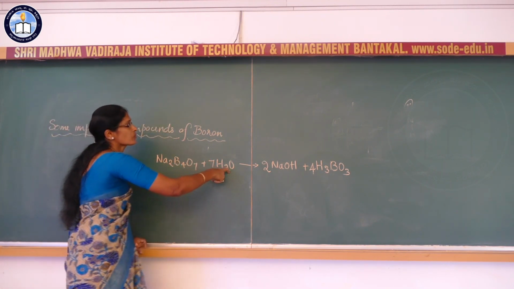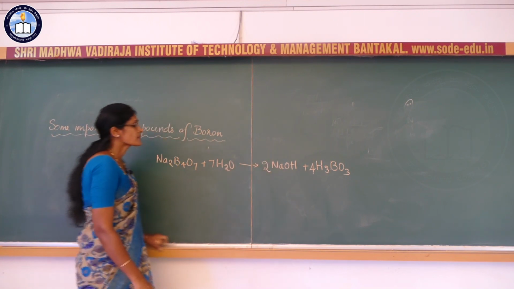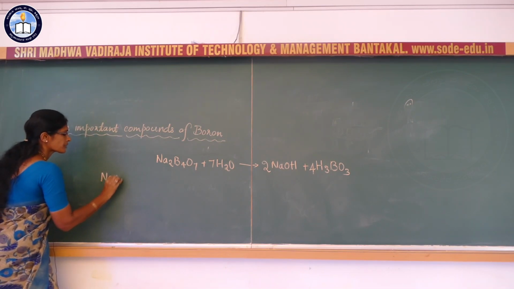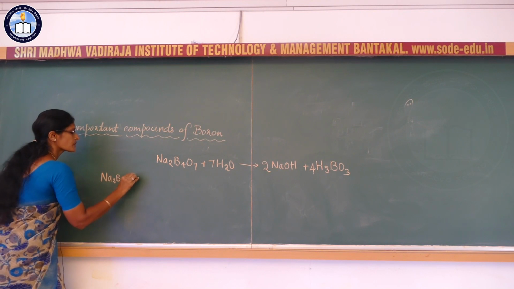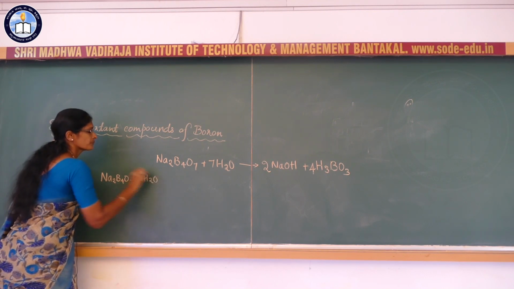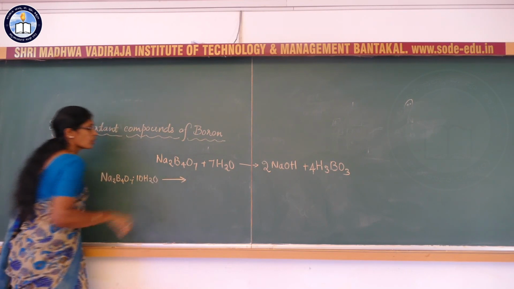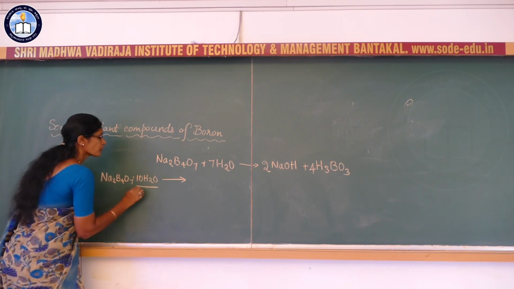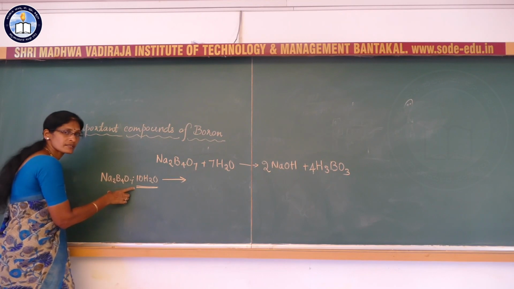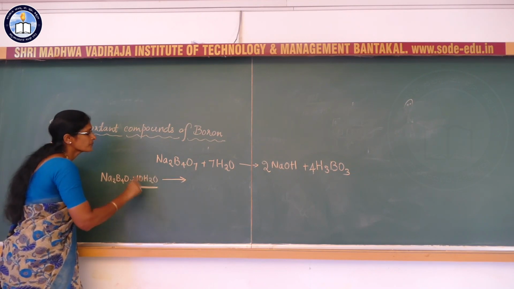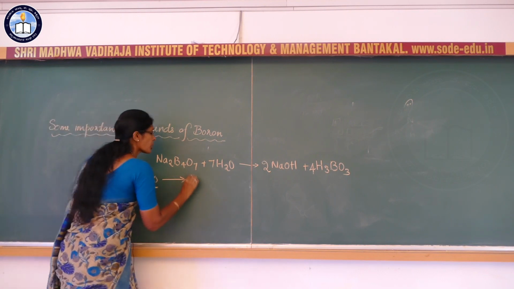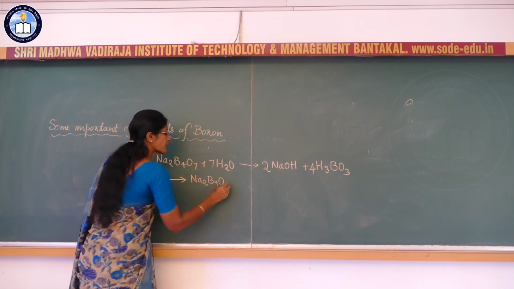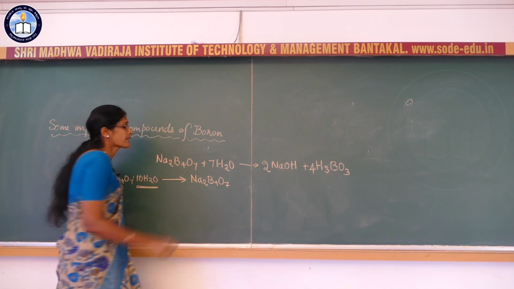So borax, when it dissolves in water, gives an alkaline solution. Same way, borax, Na2B4O7.10H2O, on heating swells and loses water of crystallization, and it gives sodium tetraborate.